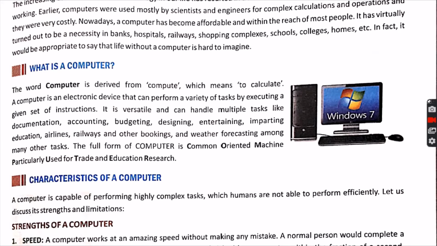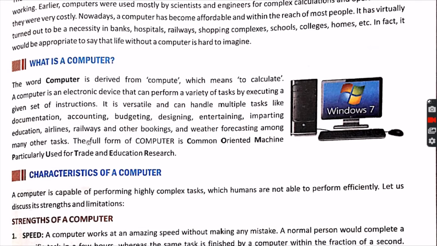It is versatile and can handle multiple tasks like documentation, accounting, budgeting, designing, entertaining, imparting education, airlines, railways and other booking, and weather forecasting, among many other tasks.